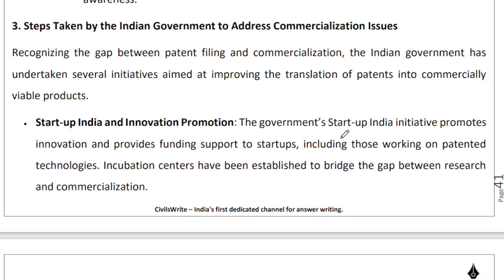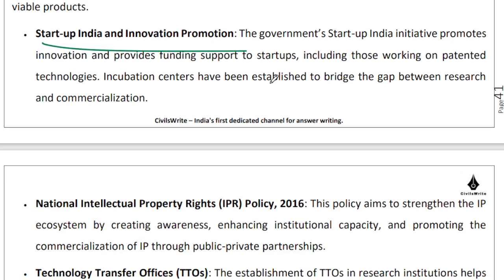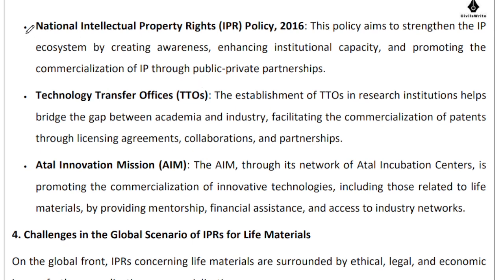What are the steps that the government of India has taken to address this commercialization problem, right? So you can highlight several initiatives. You can talk about the Startup India and Innovation Program, right? So we want to provide funding support to startups. Those of us who are working in these incubation centers in IIMs and IITs and IISCs, right? They can, with the help and support of the government, take their ideas from, let us say, the laboratory to the market. We definitely have a national intellectual property rights policy in place since 2016.